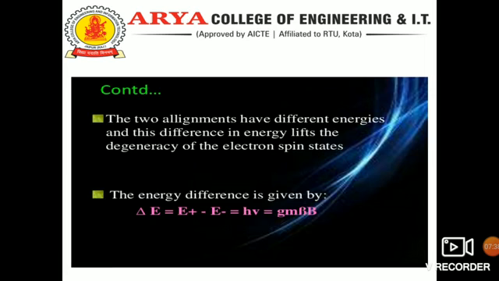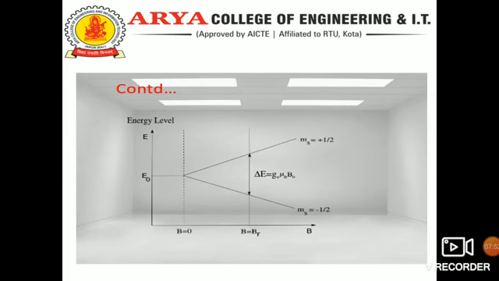The energy difference is given by delta E equal to h nu, which is also equal to g mu B times B. Now in this diagram we can see that ms equal to plus 1 by 2 is the upper side and ms equal to minus 1 by 2 is the lower side, and this is the graph between the energy level and magnetic field.